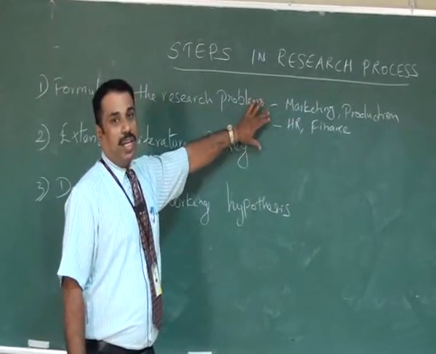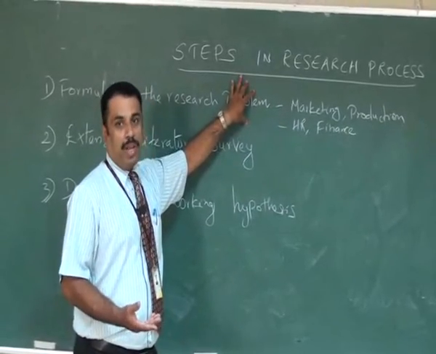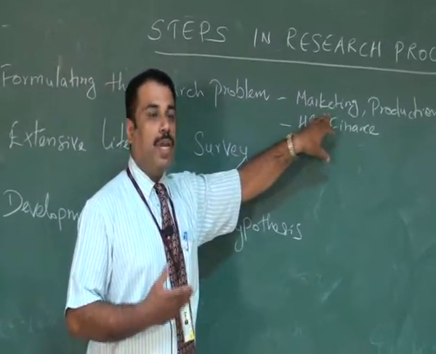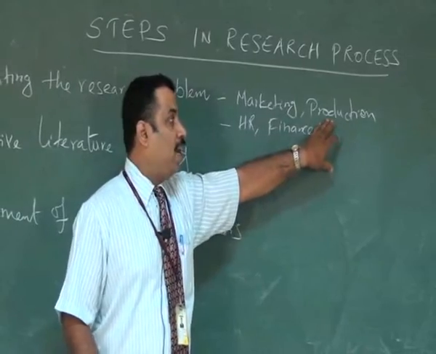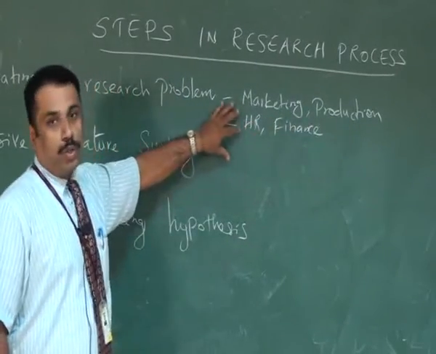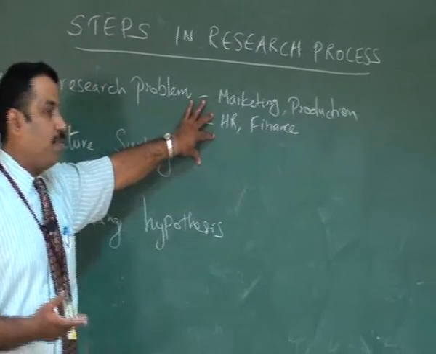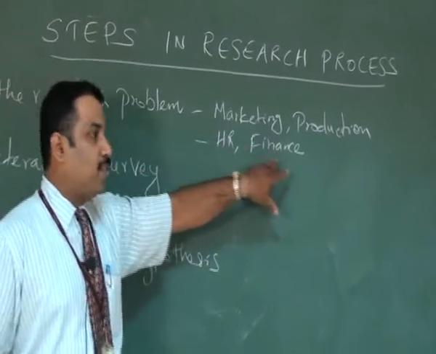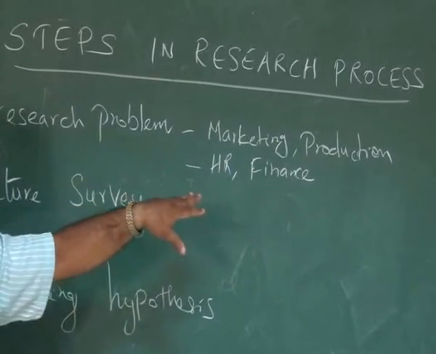In the case of marketing, the researcher can go on to study about market share of a company or market share of a product and advertising effectiveness or media influence. In the case of production, the researcher can identify inventory control or stock, etc. In the case of human resource, the researcher can go and identify commitment of the employees or performance appraisal of the employees or potential appraisal of the employees, etc. In the case of finance, the researcher can go and analyze trend analysis or working capital management.